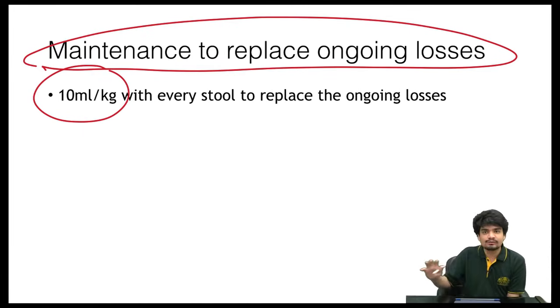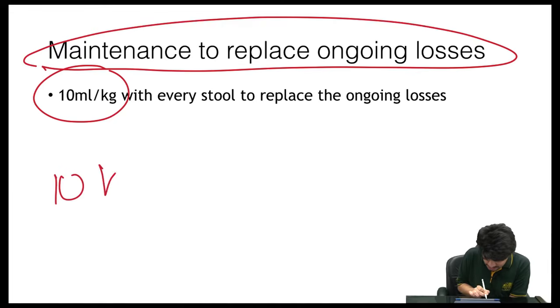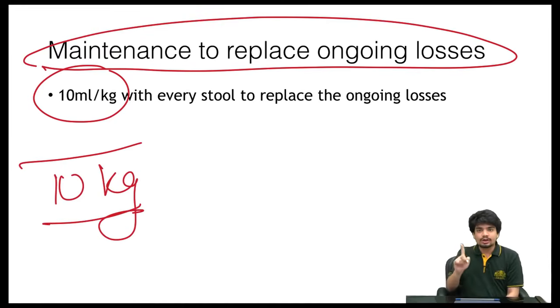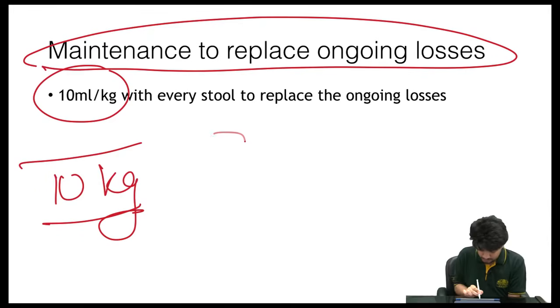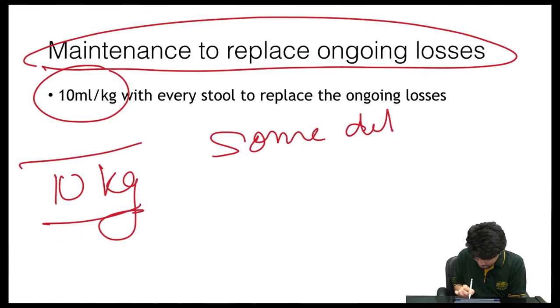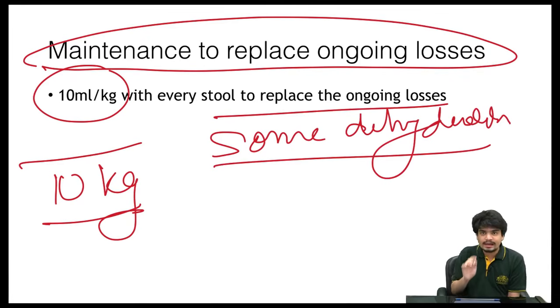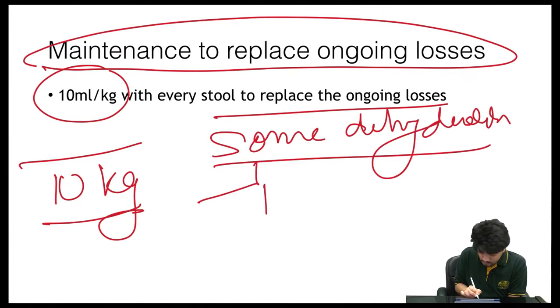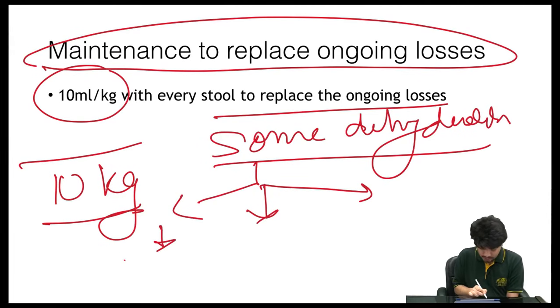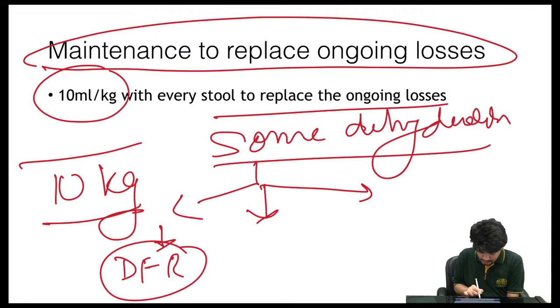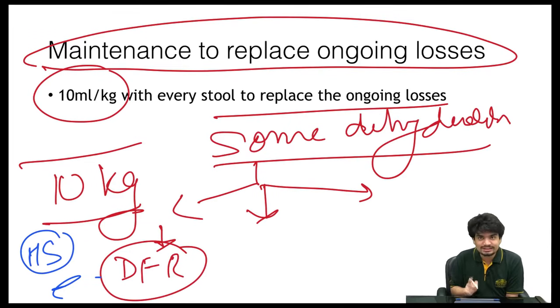So to simplify it further, let's say a 10 kg child comes to you, and he has some dehydration. So according to plan B, the fluid requirement is going to be calculated under 3 headings. The first is the daily fluid requirement, the DFR. That is going to be calculated on the basis of the Holliday-Segar formula. So for the first 10 kg, we are going to assume 100 ml per kg. So the daily fluid requirement of this child becomes 1000 ml.